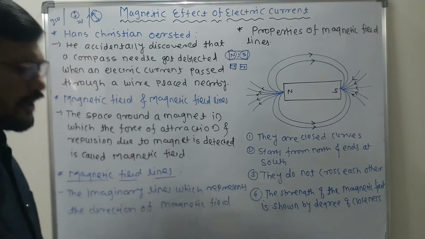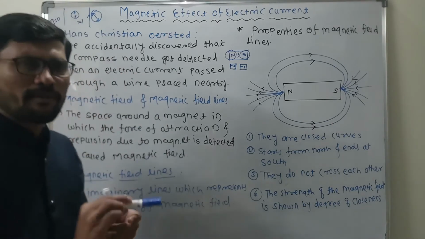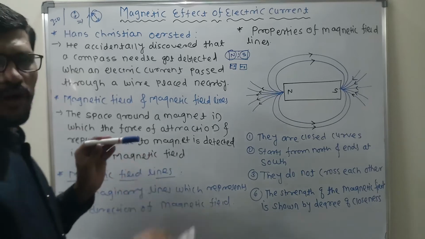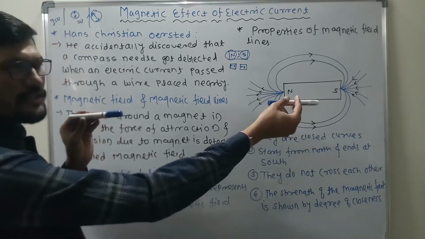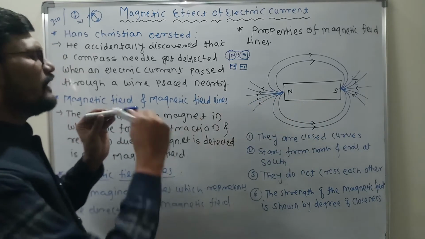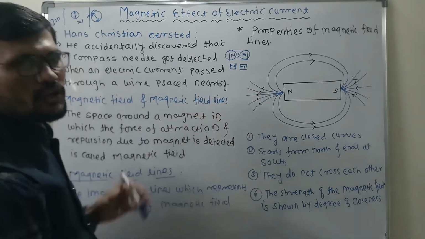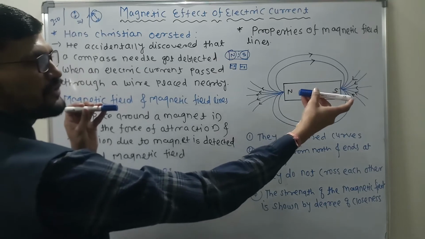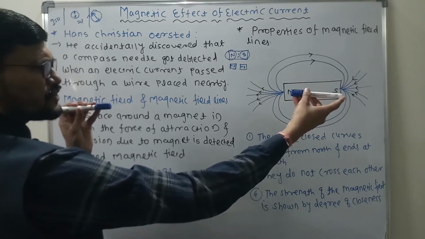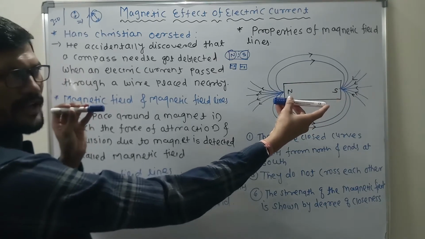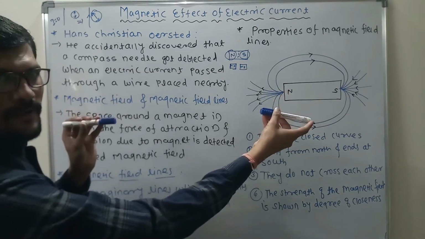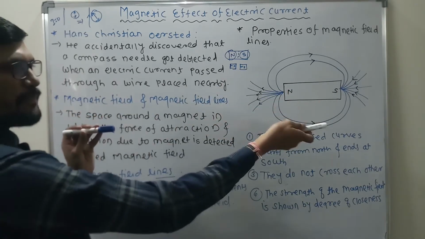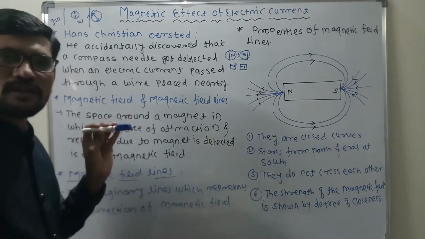Now, to discuss the magnetic field, first of all we wanted to discuss the bar magnet. Imagine there is one bar magnet, and near to it, let us suppose another bar magnet is taken. Clear? Imagine this is the north pole, and this one is also north pole. This is the fixed position. Now I am moving this bar magnet. There is no repulsion or attraction, because this bar magnet is out of the influence of the other bar magnet.